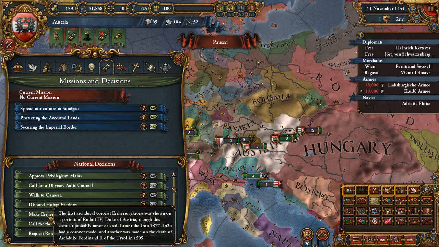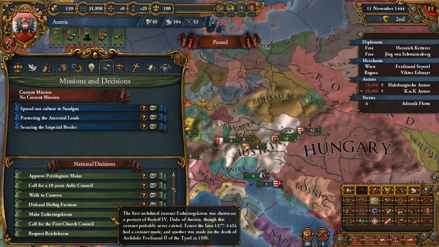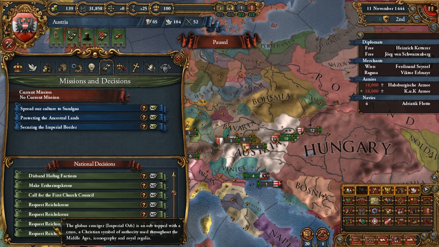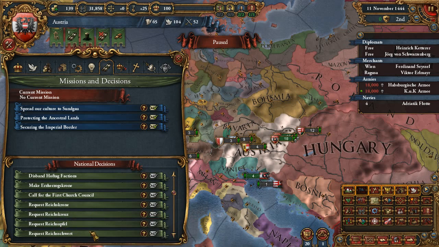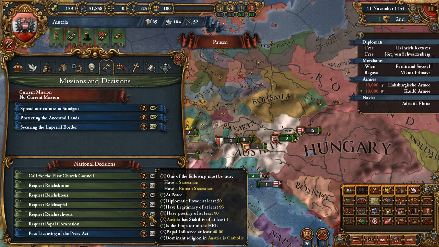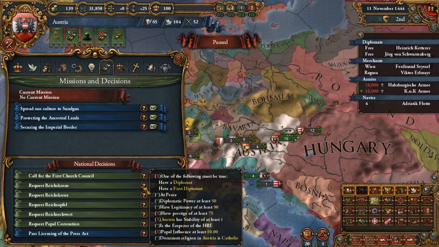Make Erzherzogskrone. That's pretty hard to pronounce, sorry. Request Reichskrone, Reichskreuz, Reichsapfel, Reichsschwert. Okay, so this is for the coronation. I'm pretty interested in that, so let's check the requirements of this one. Have a diplomat or a first diplomat, prestige of at least 75, stability 1, papal influence 10. Dominant religion is Catholic.